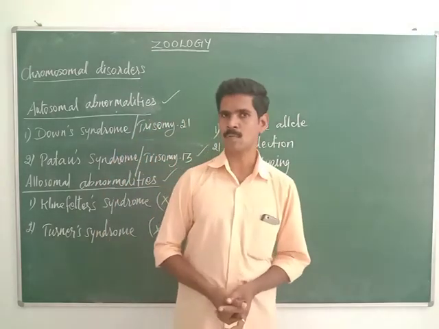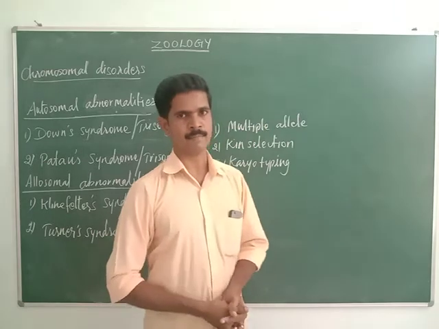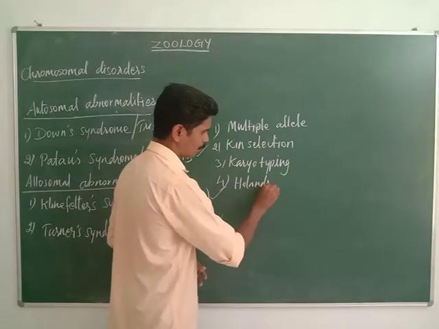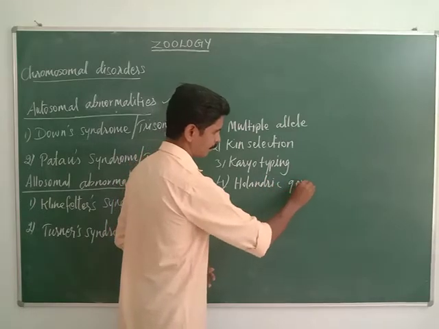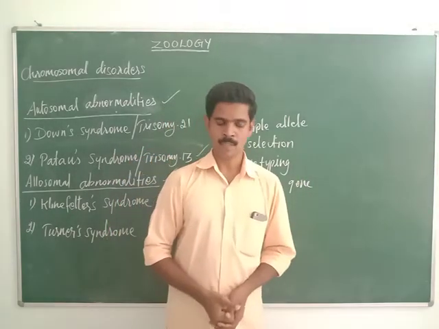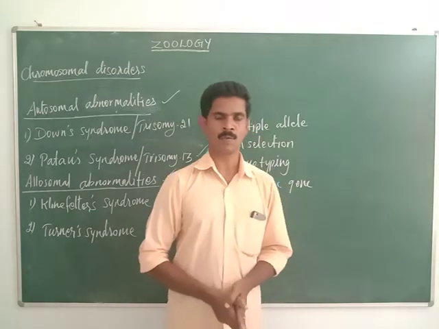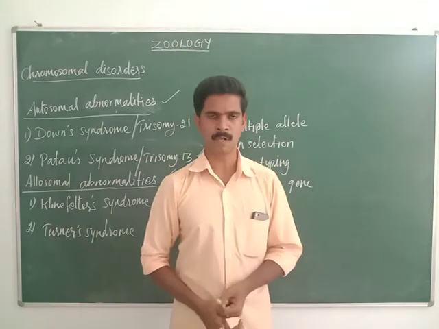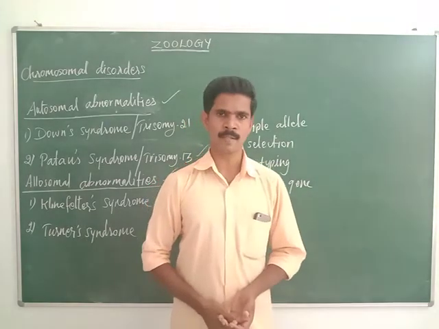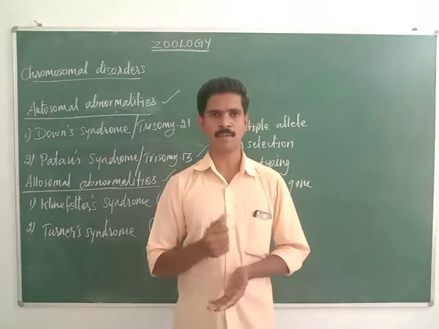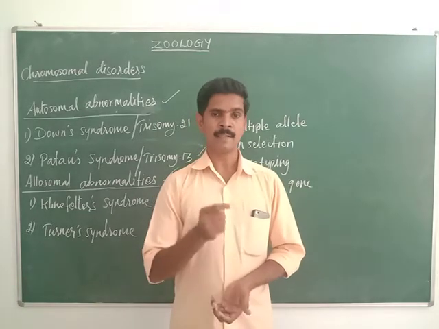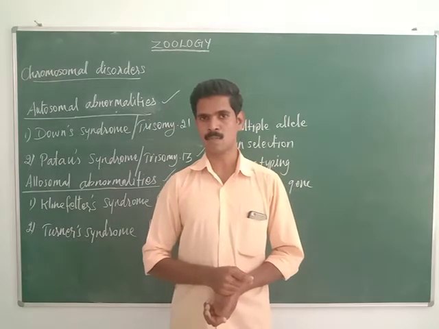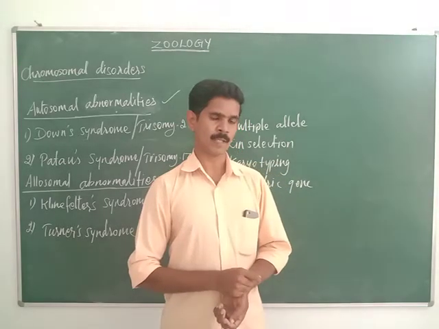The fourth 2-mark question is colon genes. When I explained this topic, I told you that in each and every chromosome a particular number of genes are there. 46 chromosomes are there, and in all the chromosomes a particular number of genes is present, including the sex chromosomes.